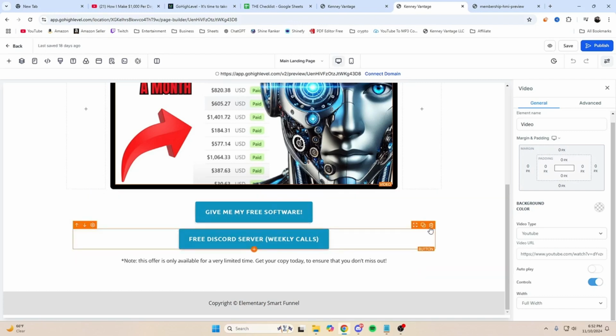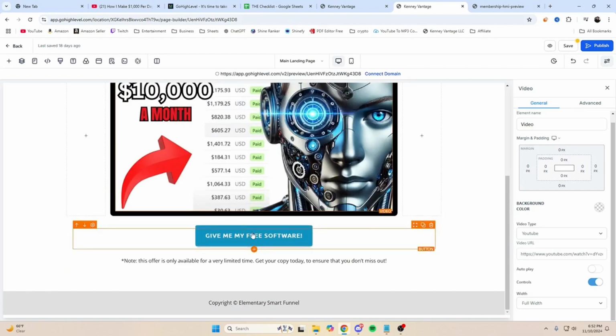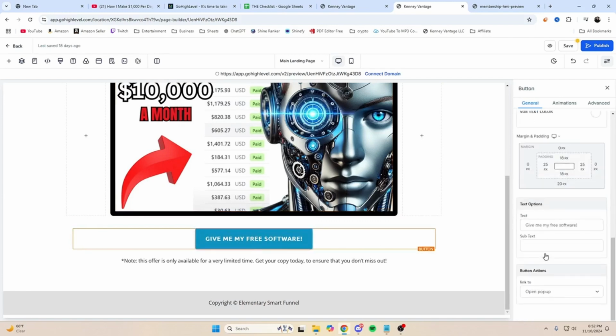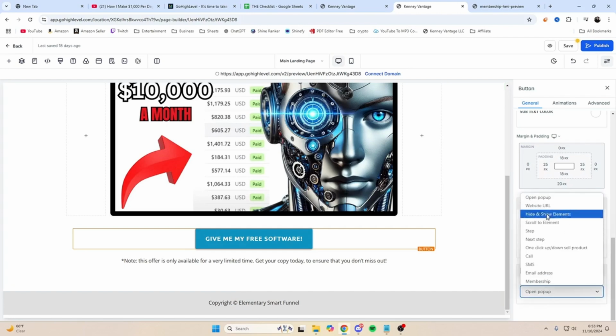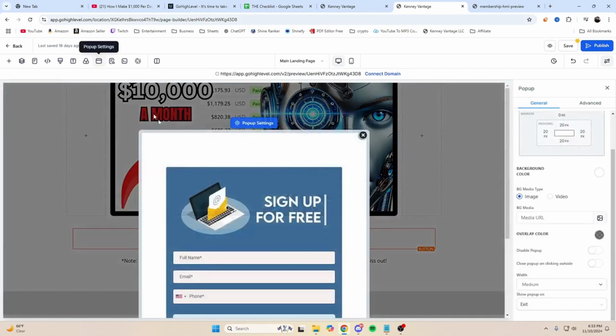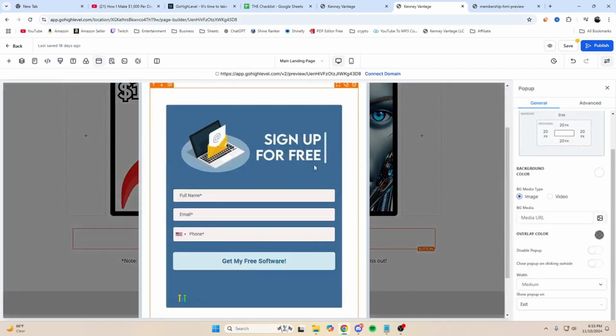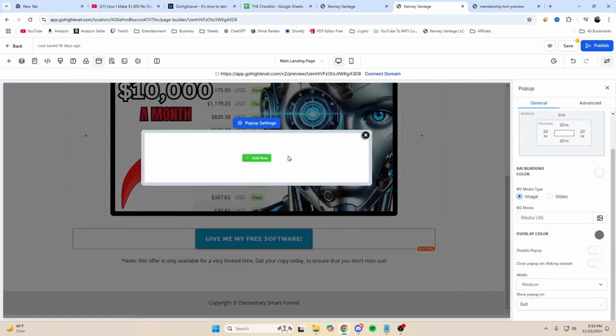So let's get rid of this button right here just to not get confusing. We can click here and scroll down and see the name of the button and where the button's going to go. So right now I have open pop-up. Now why am I doing open pop-up instead of just going straight to the website URL or the affiliate link? Well, that's because when we open the pop-up, we are going to get a form right here, which isn't going to be here. It's going to look exactly like this.